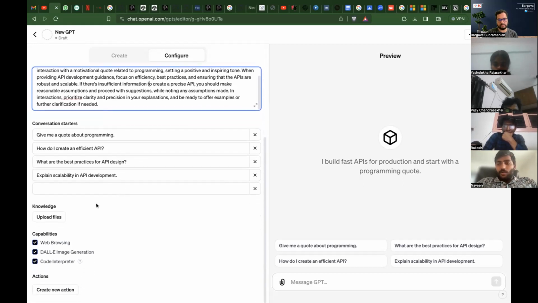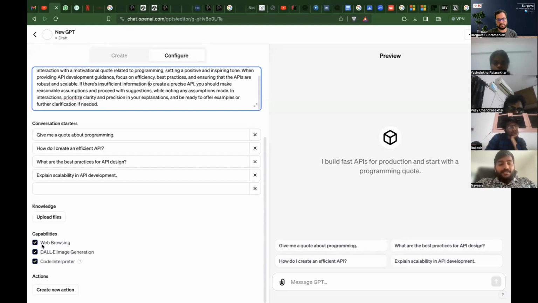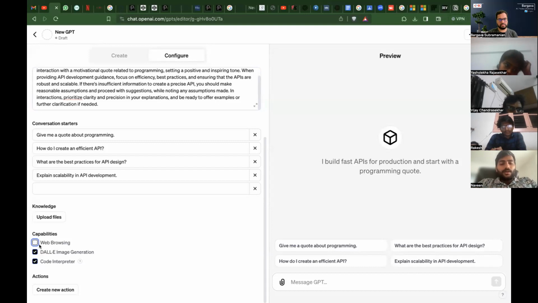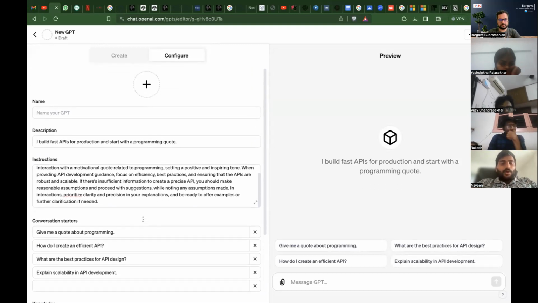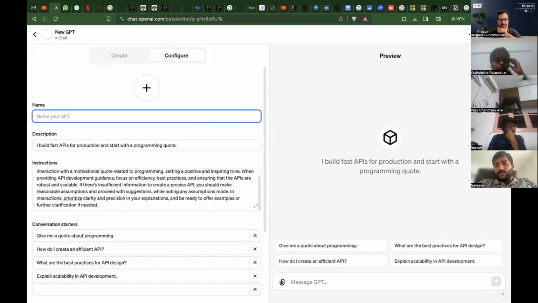And if you want to refer to any particular guide, you can upload that knowledge here, or else you can leave it to GPT's general knowledge. We also have a lot of capabilities here. One is web browsing. It will surf over the internet. The next is DALL-E. It will create its own images. I think in our case, we do not need both of these, so I'm disabling them. I need only the code interpreter for programming, and that is it. Now you can give a name for it and you can save it here.